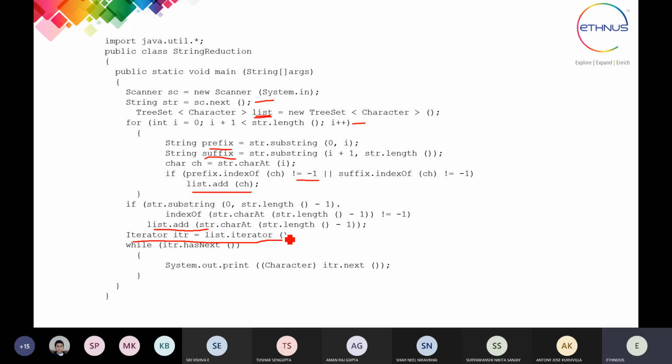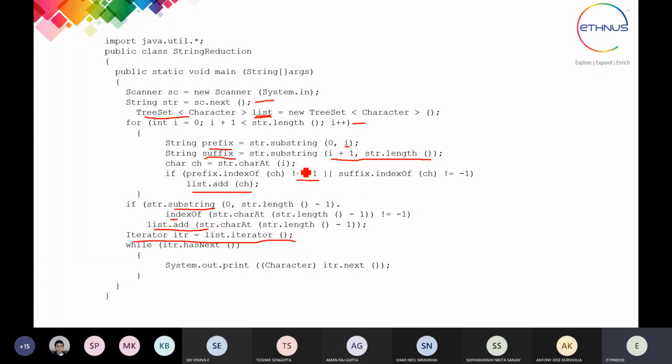Okay, this actually looks simple, but you have to remember why we are using the TreeSet, and what the use of the substring function is for the suffix and prefix. For a prefix, we start at the ith location of the alphabet. From there to 0, that is, to the left side, is one part, and from next till the length is the other part, the right side. The left side part and right side part are taken in these two.